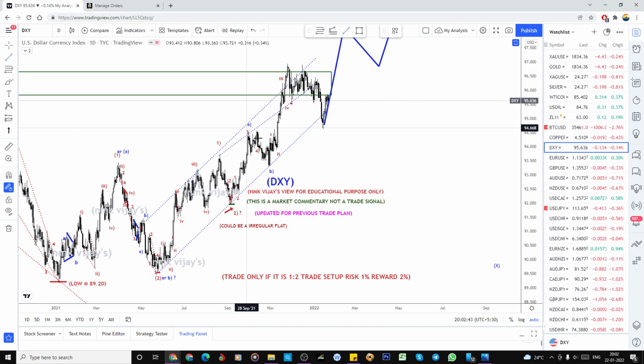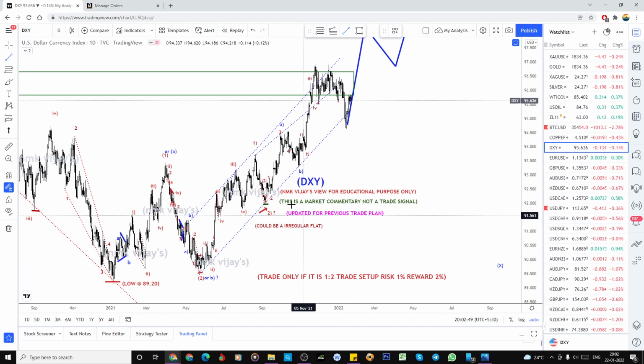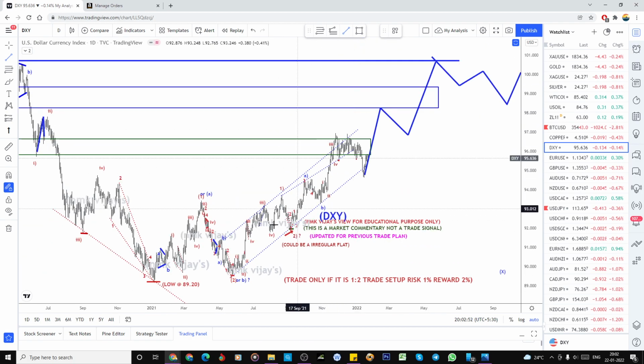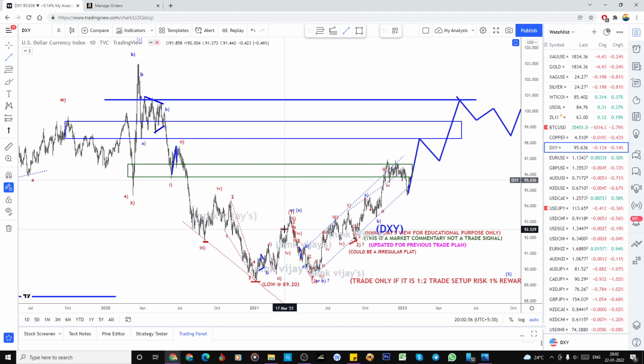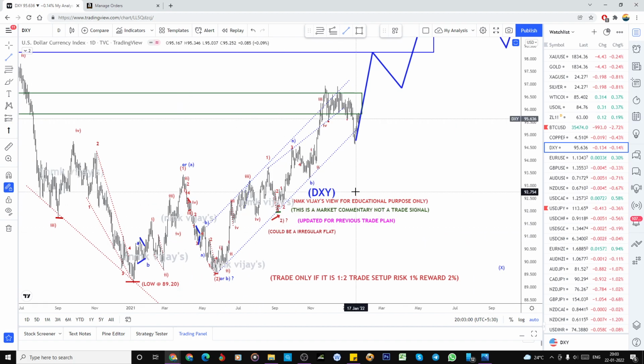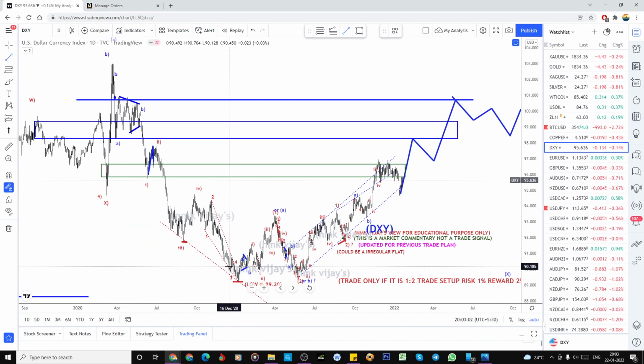If we make this a 1, 2, 3 and 4, it is also not overlapping, but I'm not so satisfied with that, and I'm sticking to my wave count. I'm looking only for the diagonal pattern, and I already showed an example previously, which it did in the Australian dollar. So I stick to this. This is wave 1, this is wave 2, and we are in wave 3 of the diagonal pattern. I'm expecting the third wave can end at 100, but before that we are in that 3-wave structure. So the next target is 98.